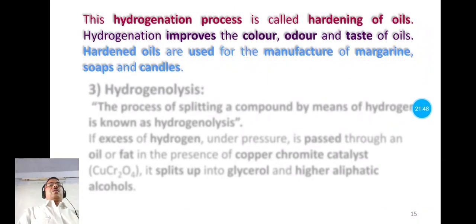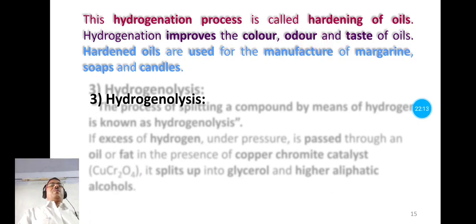So these hardened oils are used for the manufacture of margarine, soaps and candles. Okay, this hydrogenation process is nothing but hardening of oils, and that improves the color, odor and taste of the oils.